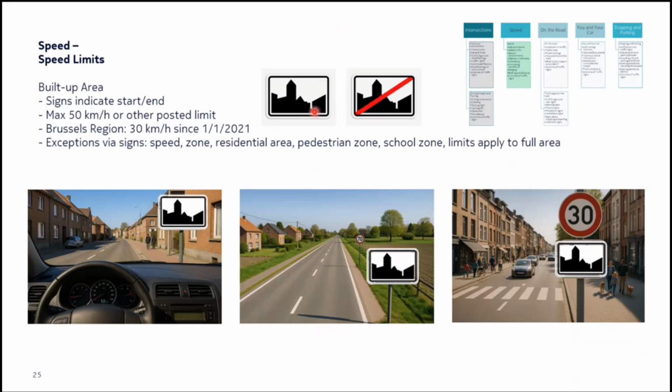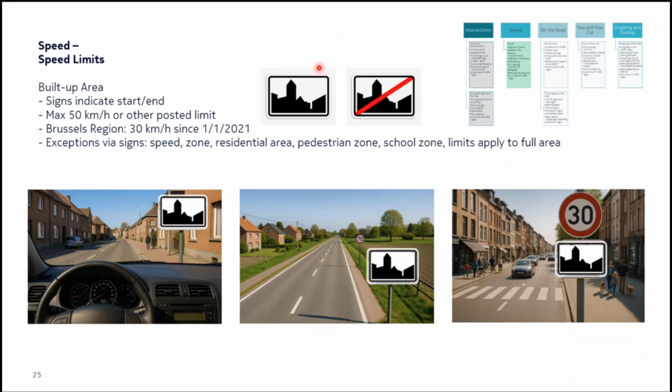It means that when you look at this board, you have to follow the regulations across the entire zone. So it's not that the prohibition or the regulation ends at the next street. You have to watch out for the entire zone. Unless you see an end of zone board, all the regulations apply in that zone. So it could be one street, it could be multiple streets, it could be an entire area. For example, Brussels, it's an entire area where some speed restrictions apply. So you have to watch out for these zonal boards. As I said, we will see a lot of zonal boards as we go through this training.